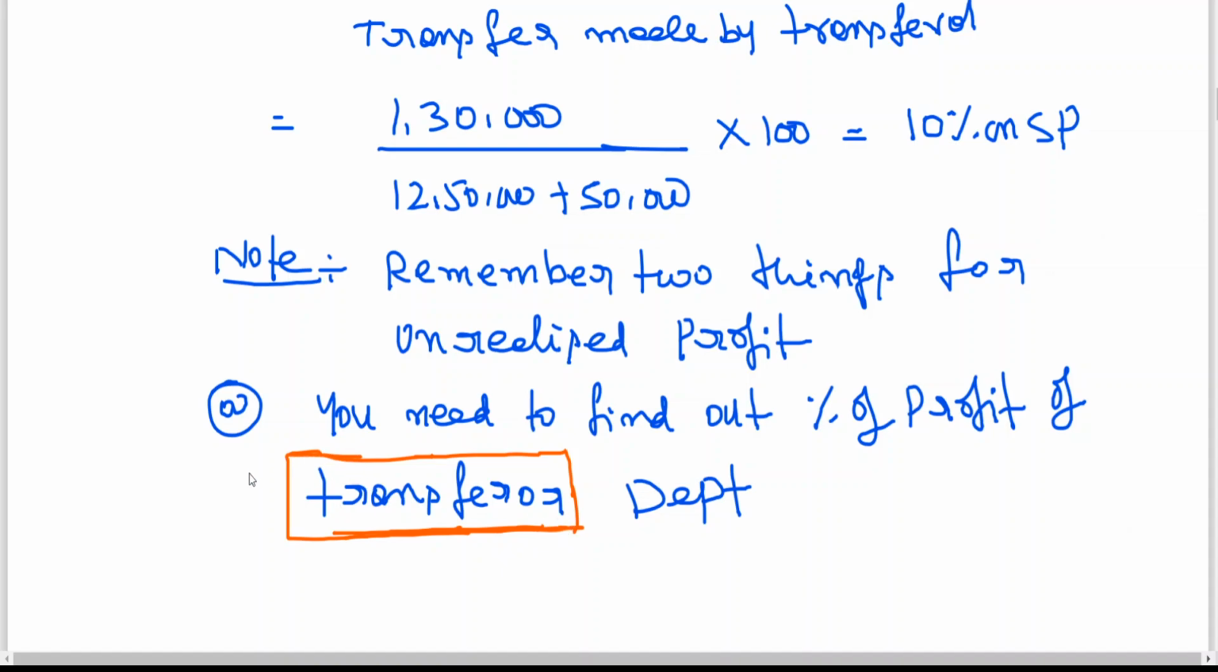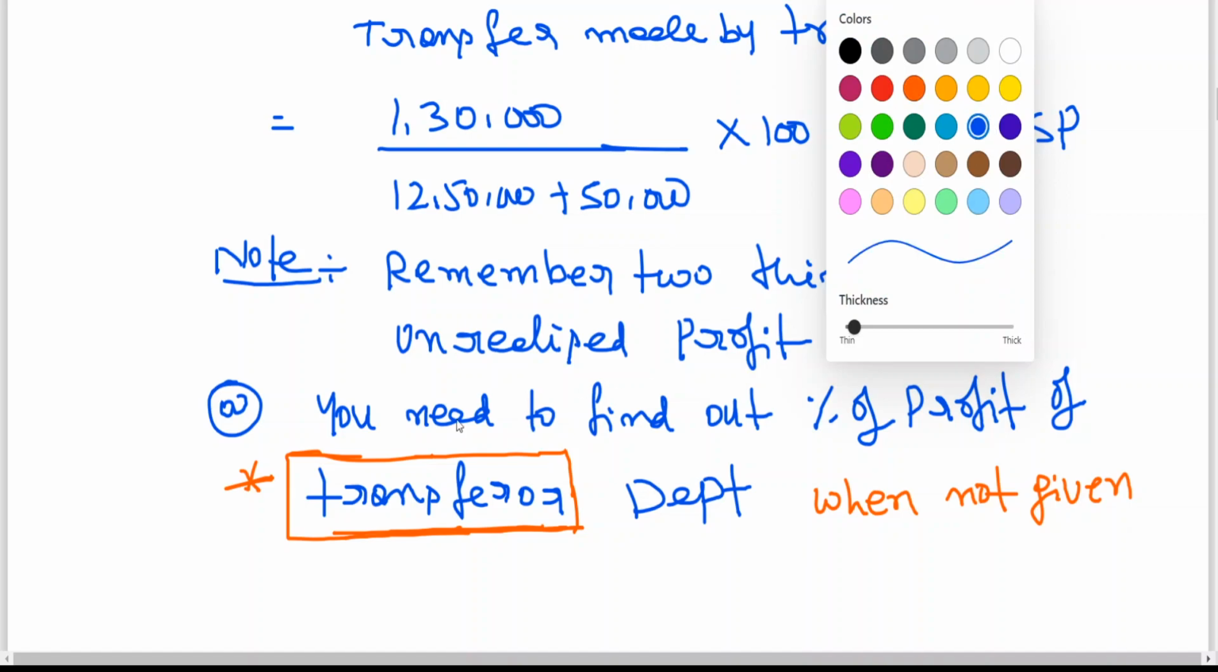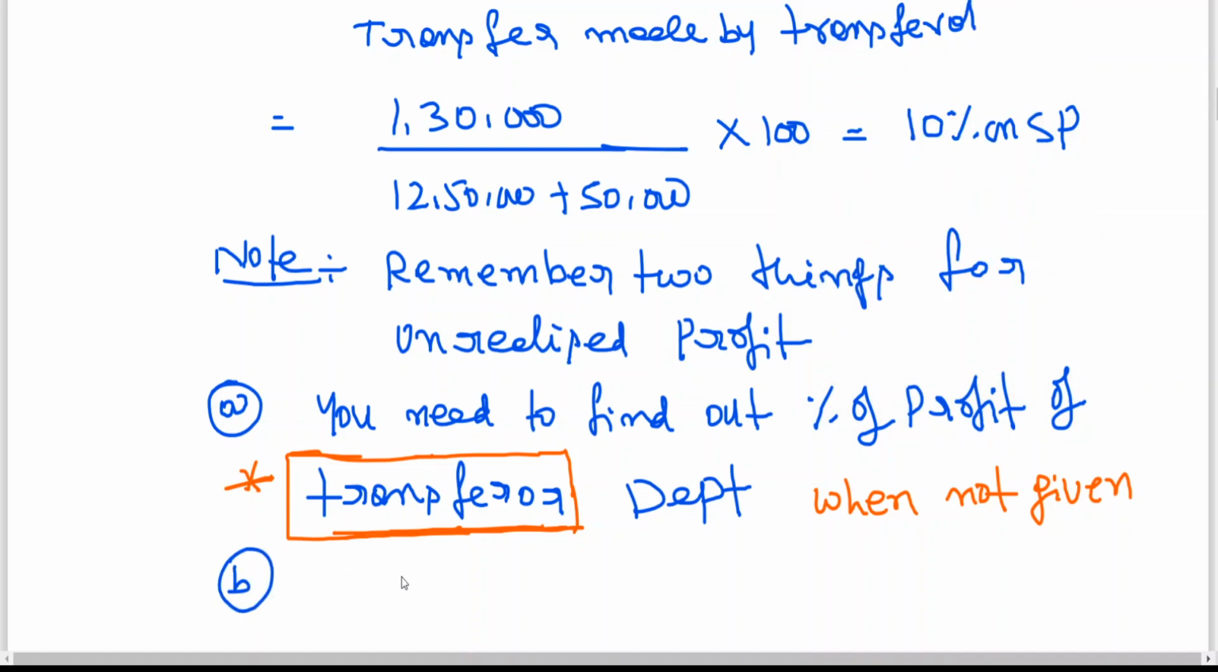Is very, very important. You need to find out percentage profit of transfer department when not given. If it is given, no problem. When not given. Then B. You need to have, and don't ask me, I'm giving in a flow. This you should remember. This is very important.